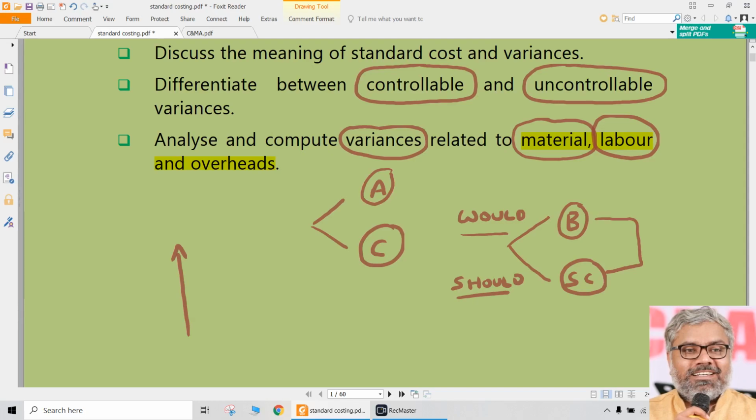We cannot go to the factory and see what is the actual performance. That will also be given in the question. Our job is only to compare those two, find out the variances, and also find out why those variances are occurring. That is our objective as far as the examination point of view is concerned in this chapter. So that's what standard costing is all about.